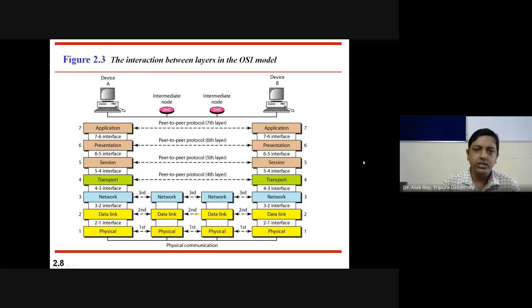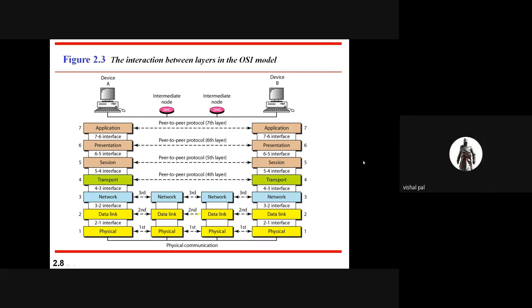So this is a figure for interaction between layers in the OSI model, where you can observe that whatever functions the application layer of device A performs are understood by the application layer of device B. This is known as the peer-to-peer protocol for the 7th layer. Then the peer-to-peer protocol for the 6th layer. Then for the 5th layer. Then for the 4th layer. Okay. So this is the concept of 7 different layers.